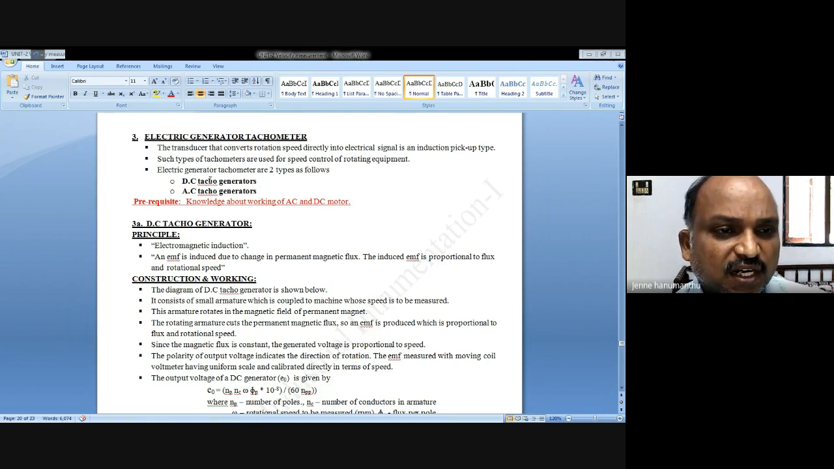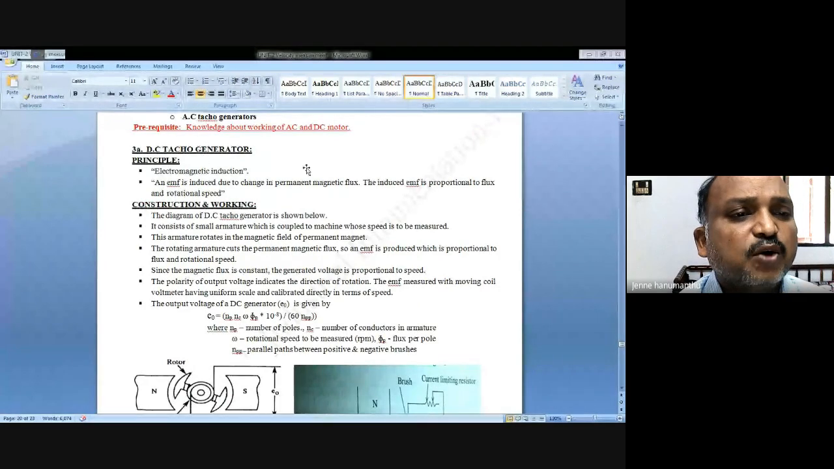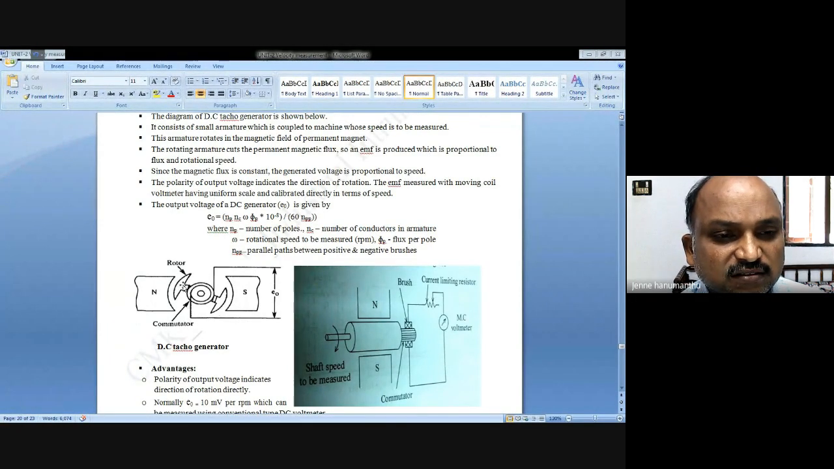Electric generator tachometers may be AC tachometers or DC tachometers, that is, tacho generators. Take the DC tacho generator. There is a rotor surrounded by a stator, a magnet. This rotor is wound with a coil, which comprises a commutator.